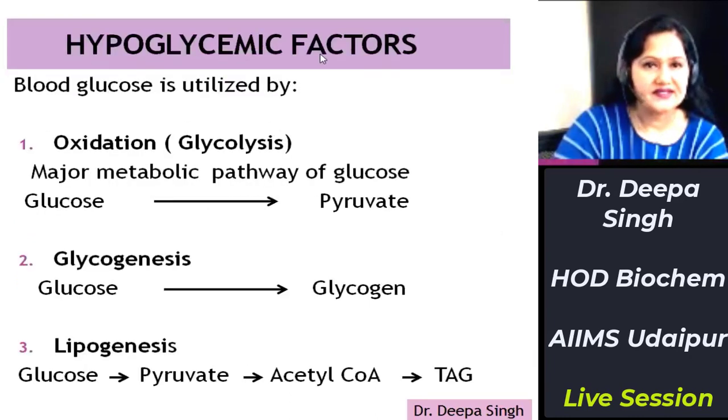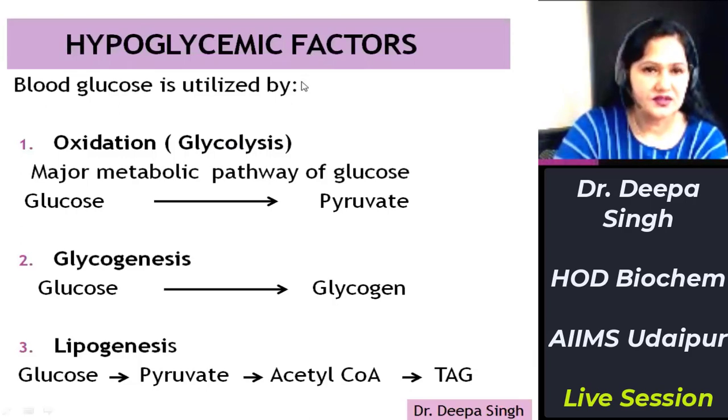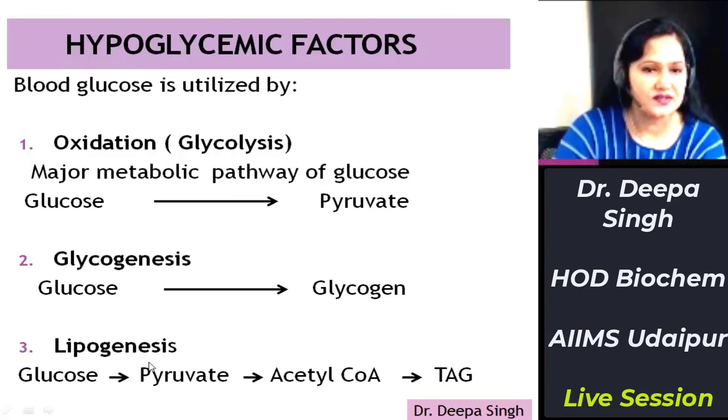Now, hypoglycemic factors. These are the factors that reduce the blood glucose concentration. What are those factors? Number one is oxidation by glycolysis, because the major metabolic pathway of glucose is glycolysis, in which glucose is converted to pyruvate. Number two is glycogenesis, that is conversion of glucose to glycogen. And number three is lipogenesis, that is conversion of glucose to lipids.